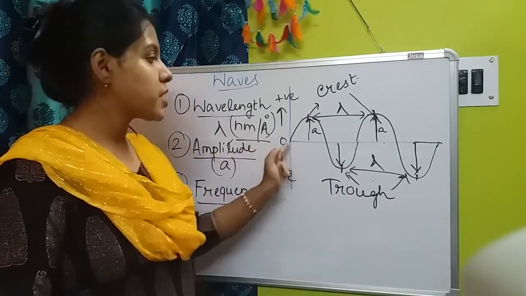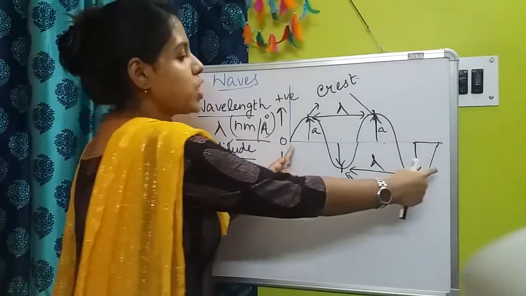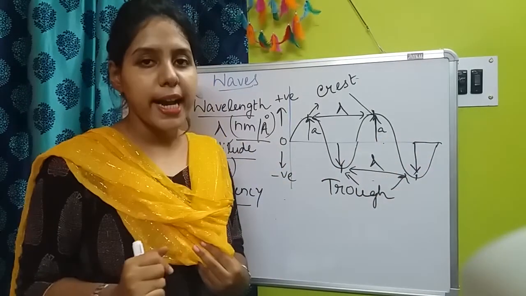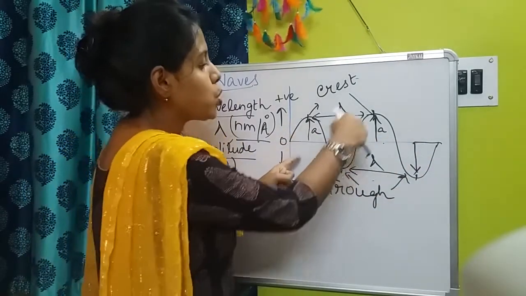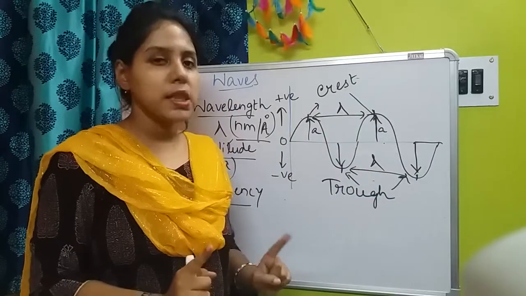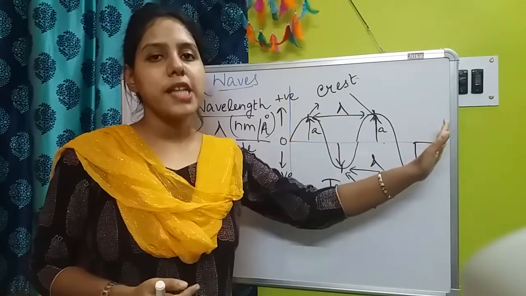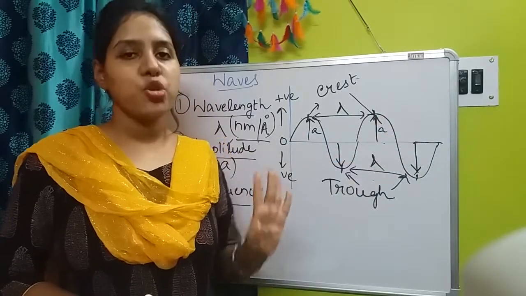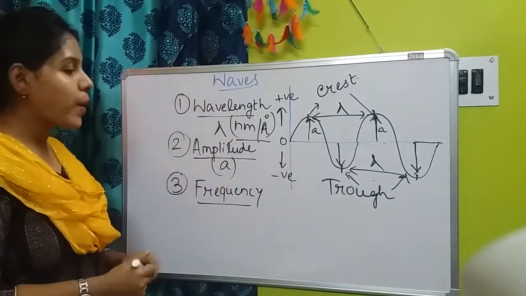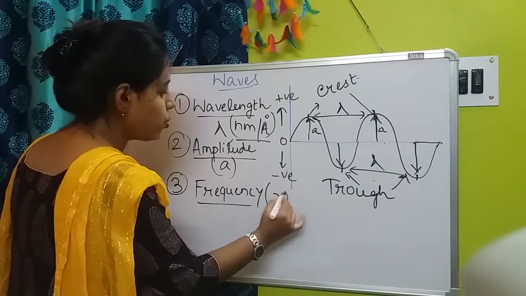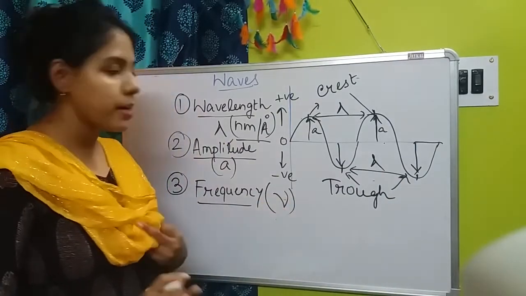Suppose the total time is 1 second, and it creates 2 total cycles, then the frequency will be 2. If it creates 3 complete cycles, then the frequency is 3. Frequency is denoted by nu.